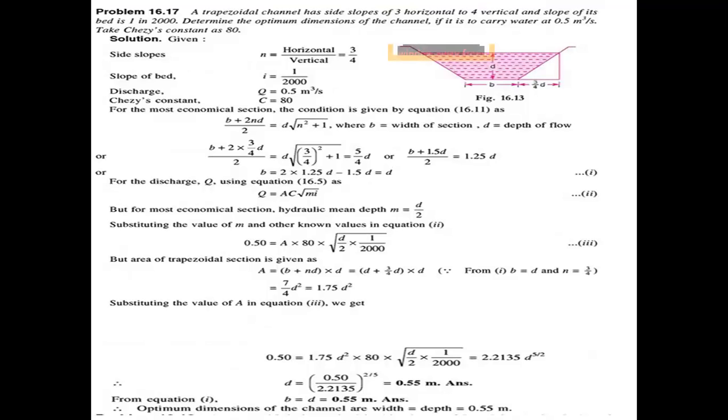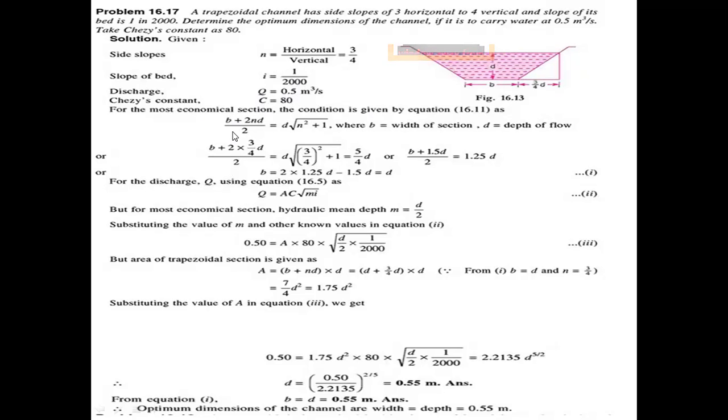Next problem. The side slope of the channel is 3 by 4, and the bed slope of the channel is 1 by 2000. The discharge is given as 0.5 meter cube per second. The Chezy constant value is given as 80.